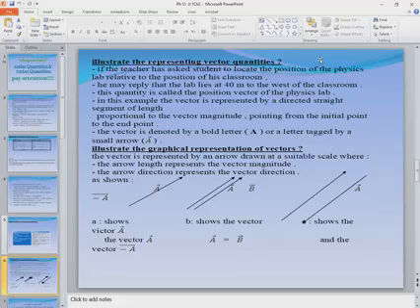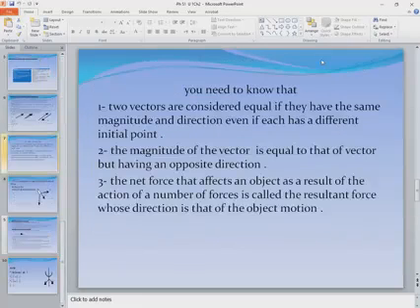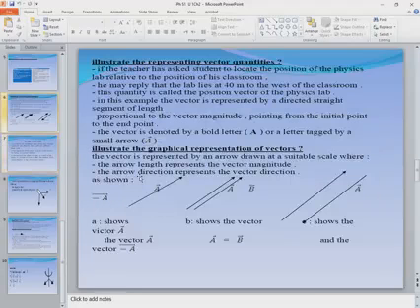Okay, so the vector is represented by an arrow drawn at a suitable scale, where the arrow length represents the vector magnitude and the arrow direction represents the vector direction. So now let us talk about how vectors can be equal or unequal.